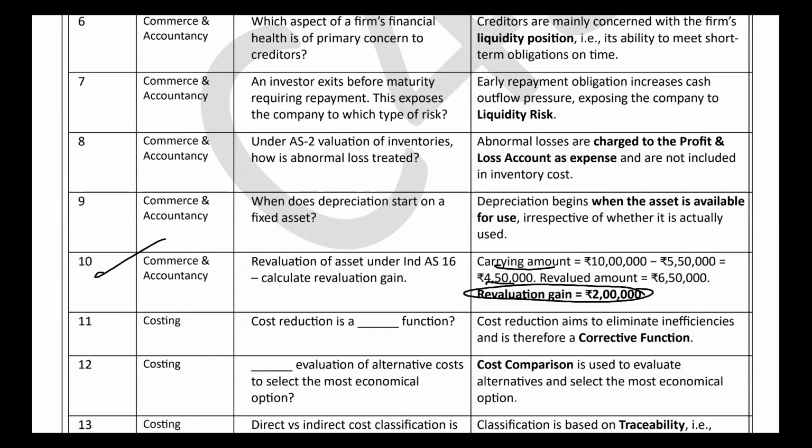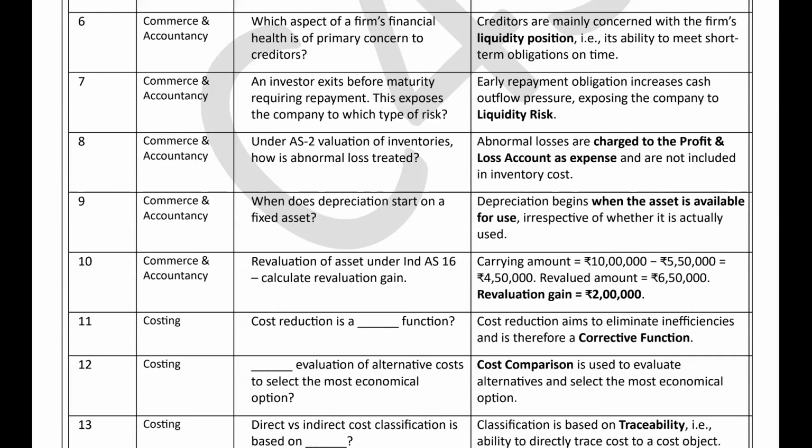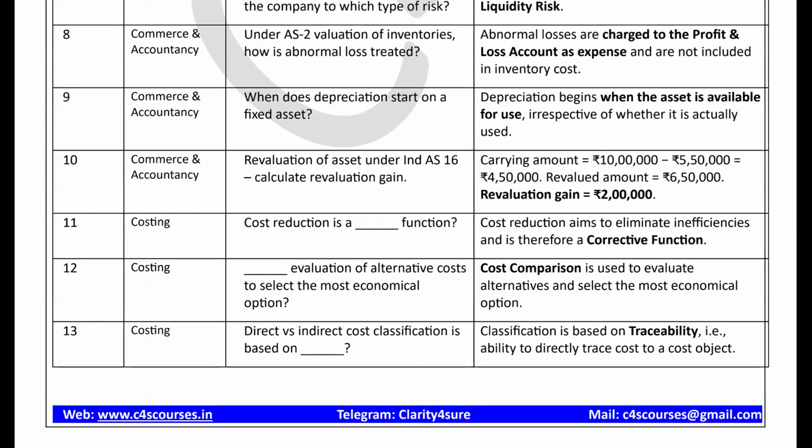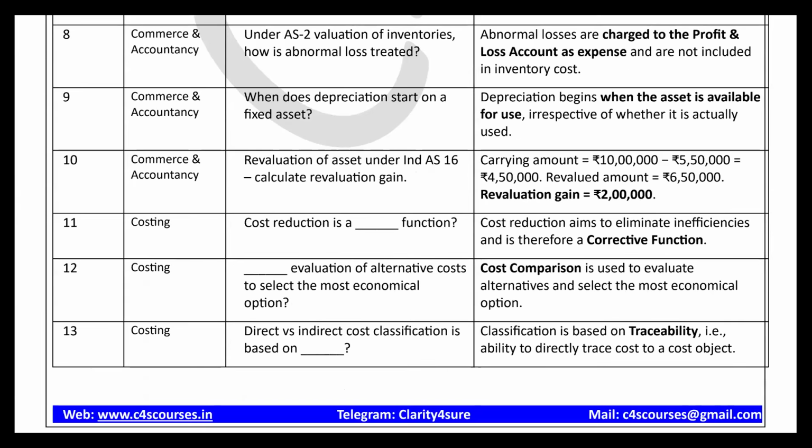So there were around 10 questions in commerce and accountancy. I hope for every question and answer you all have clarity. Now the 11th question, a very easy question from costing: cost reduction is a dash function. It is just from the concept of the overview of costing, the basics of costing.